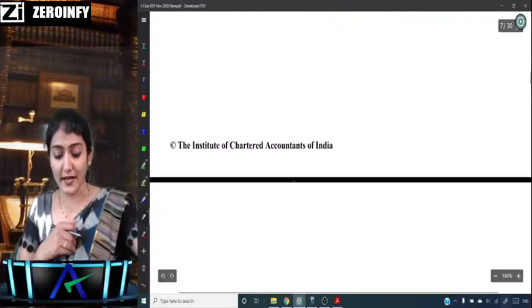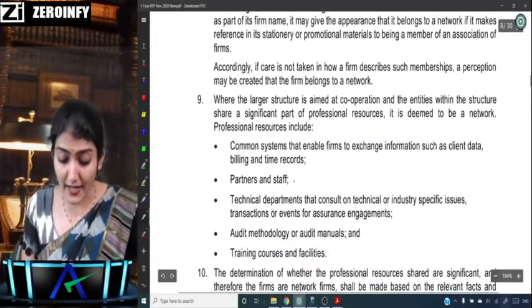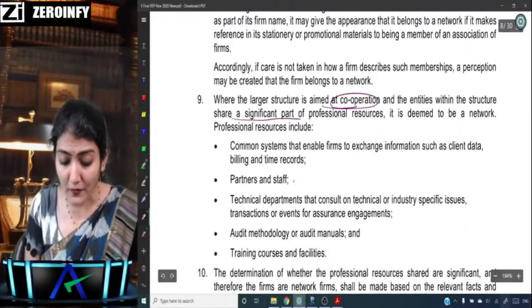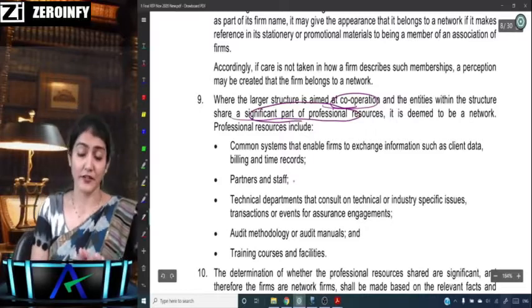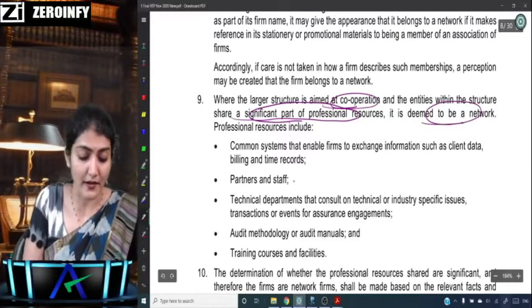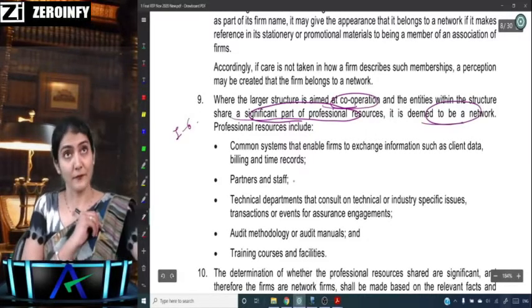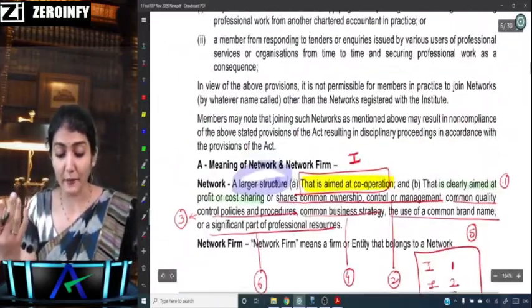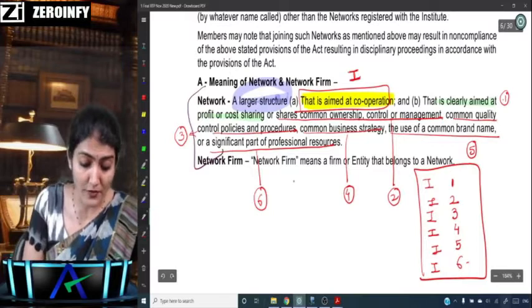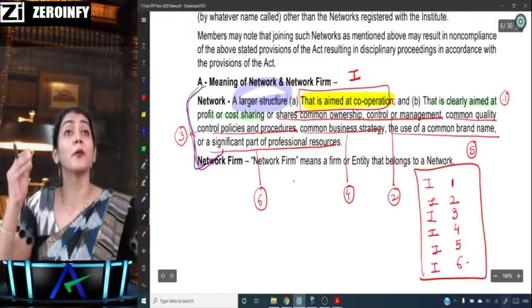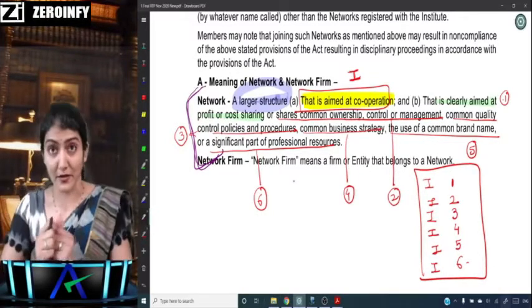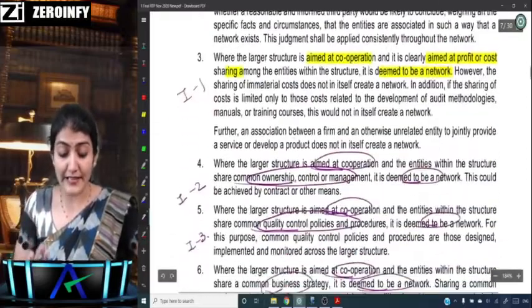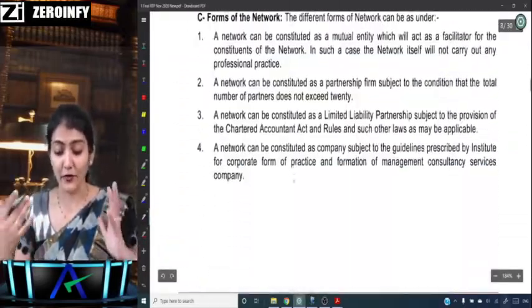I hope all of you are getting this. And again aimed at cooperation and also shares a significant part of professional resources, deemed to be a network, that is 1,6. So that's the detailed understanding regarding the concept of the network. But the most important part is that you should know the definition of a network. Basis that, you can very easily understand the concept of a network.